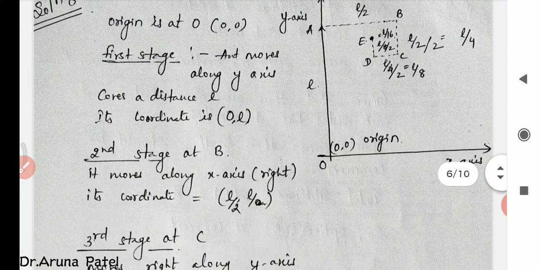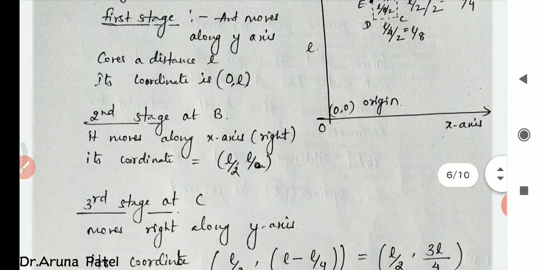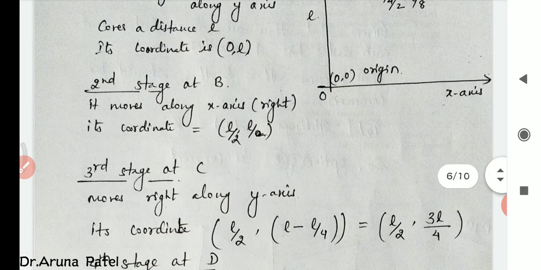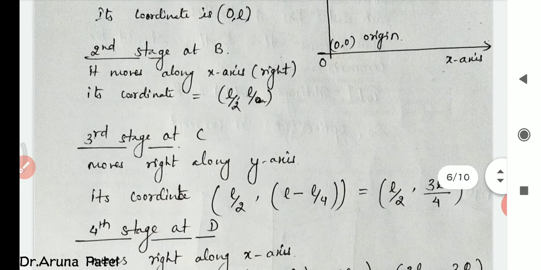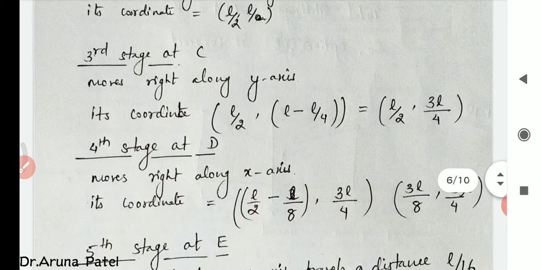Now at second stage B, it moves along the x-axis to the right, because at every subsequent step it has to turn right. So its coordinates are now x-axis L by 2 and y-axis L. Now at third stage at C, it moves right, so along the y-axis, its coordinates are L by 2 and L minus L by 4. So on simplification we get L by 2 and 3L by 4. At fourth stage at D point, it moves right along the x-axis and its coordinates are L by 2 minus L by 8 and 3L by 4. So on simplification you get 3L by 8 and 3L by 4.